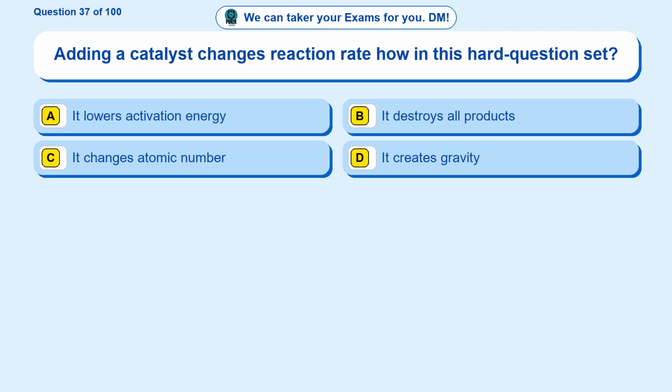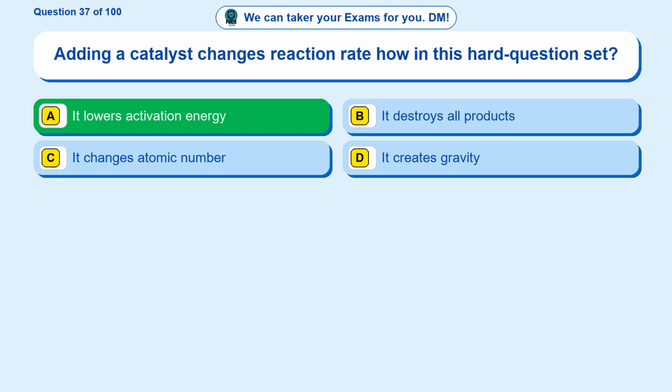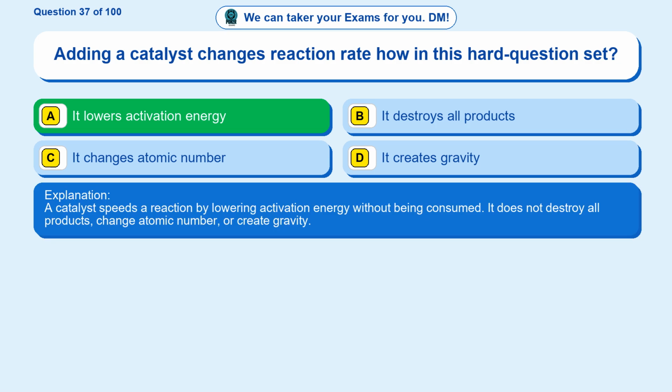Question 37. Adding a catalyst changes reaction rate how in this hard question set? Option A. It lowers activation energy. Option B. It destroys all products. Option C. It changes atomic number. Option D. It creates gravity. The correct answer is option A. It lowers activation energy. A catalyst speeds a reaction by lowering activation energy without being consumed. It does not destroy all products, change atomic number, or create gravity.